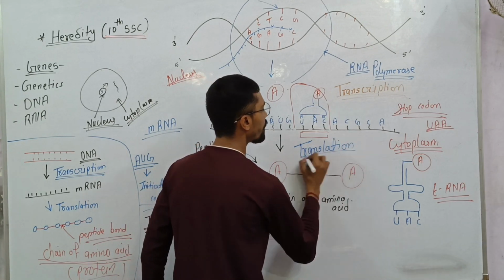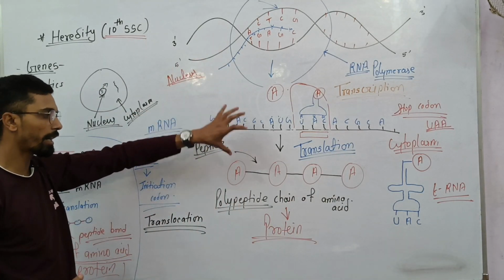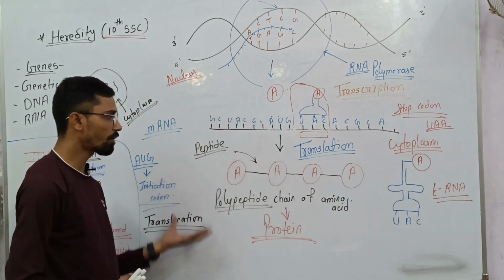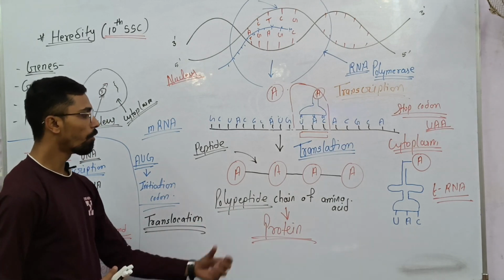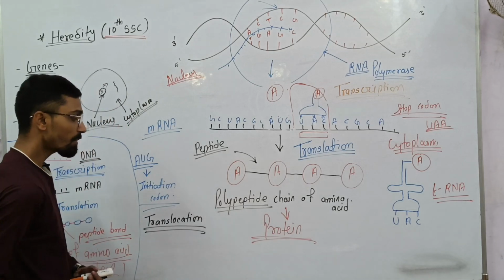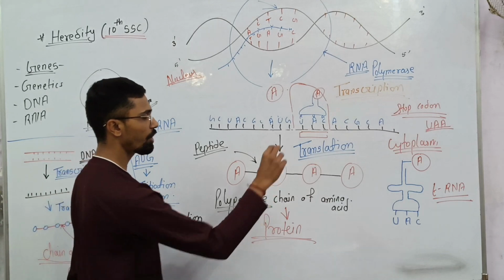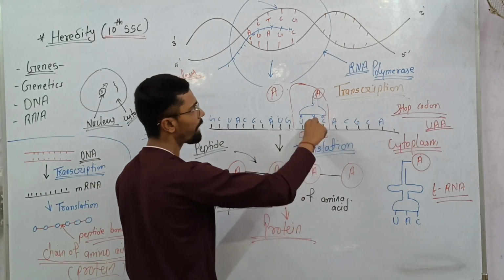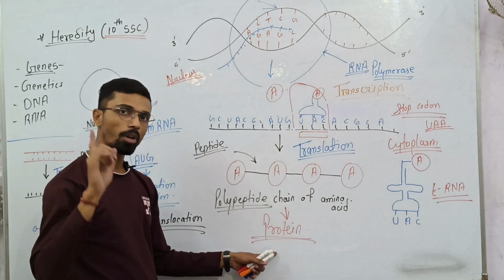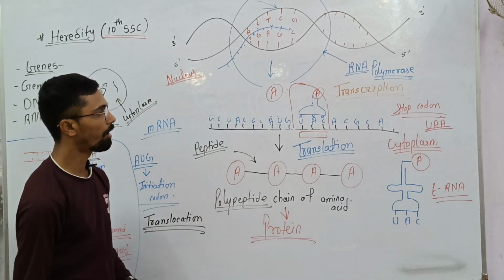That is called translation. So keep in mind, DNA forms mRNA, and mRNA forms a polypeptide chain of amino acids, and this formation of amino acids leads to formation of protein. Keep in mind the definition of translocation. Transcription and translation are there. If any change occurs in the sequence of the mRNA or the DNA, changes in the protein formation will occur, and that is called mutation. We had this in the last topic; it is also called mutation in this topic.